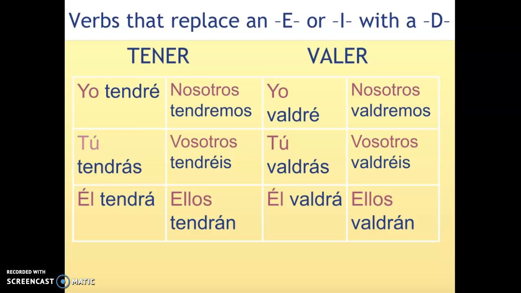And valer. Valer is spelled V-A-L-E-R. When we conjugate the verb, now the verb becomes V-A-L-D-R, and then the new endings. And now the new verb becomes yo valdré, tú valdrás, él valdrá, nosotros valdremos, vosotros valdréis, ellos valdrán.